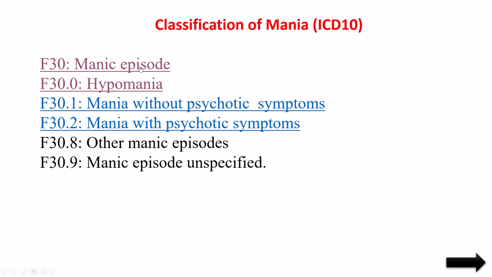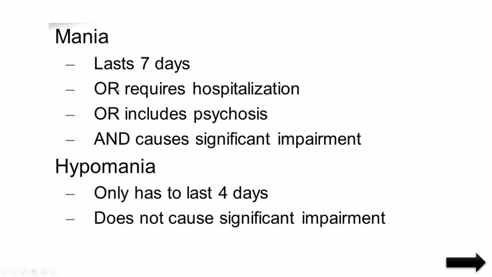So that is mania. With hypomania, there is a little difference. It only has to last 4 days; that is the difference in how long it is happening. Based on that we can say mania and hypomania. So mania lasts 7 days and hypomania lasts 4 days. This is not exactly 4 days or 7 days, but it shows the severity. Mania is more severe, and hypomania is less severe.